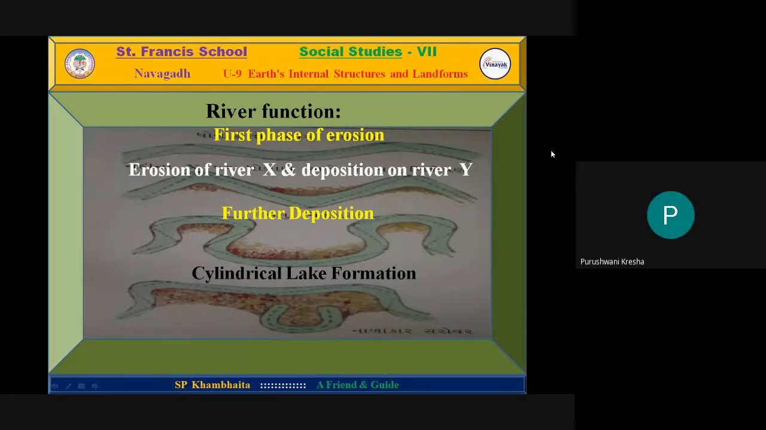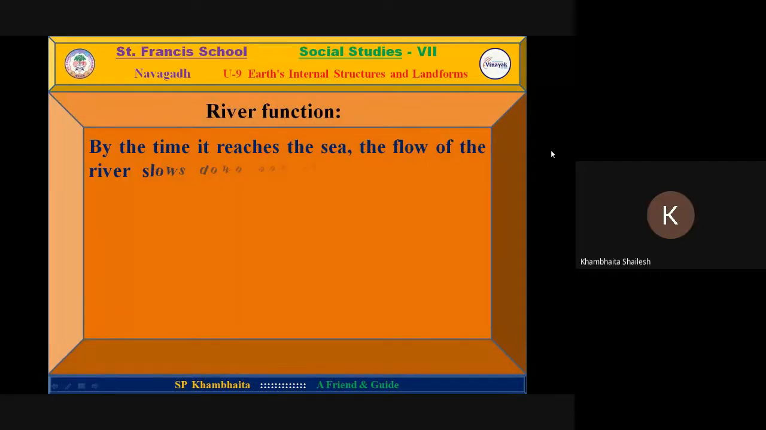Sir, what is erosion of river X and deposition on river Y? Here are two rivers, X and Y. River X erosion and deposit means it merges with river Y, and by this the deposition has been done at the same place.